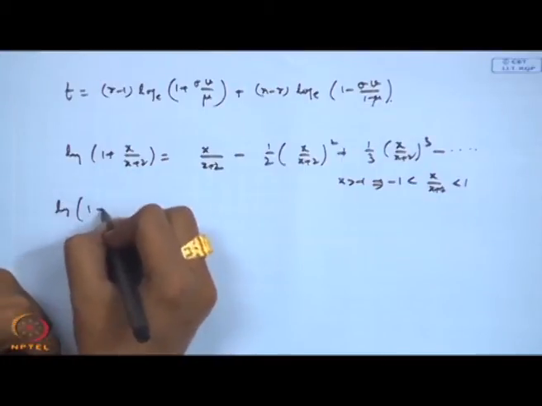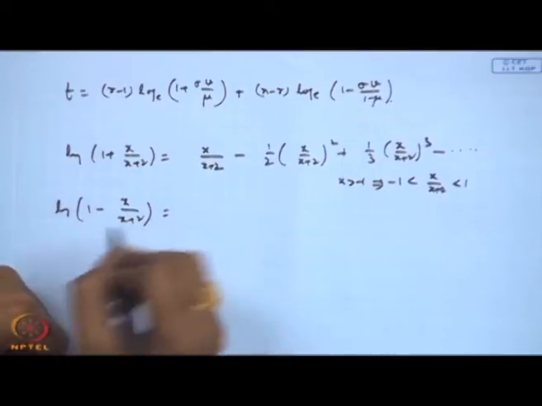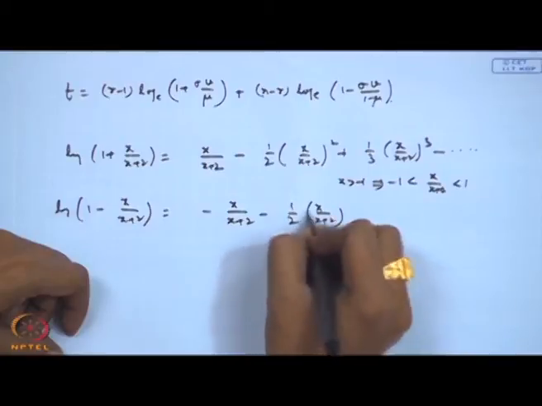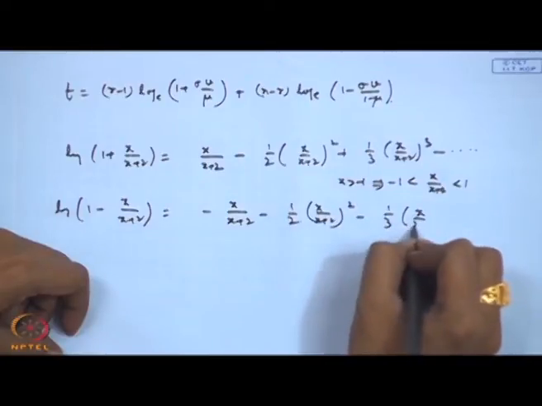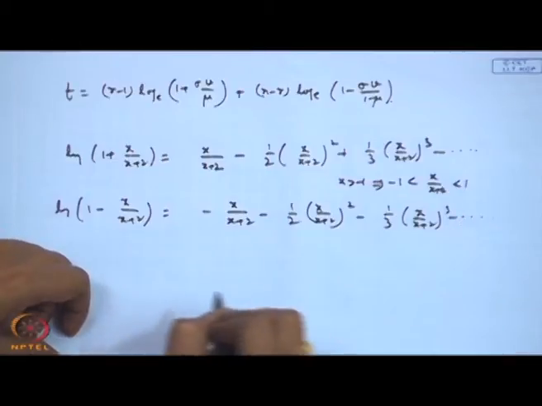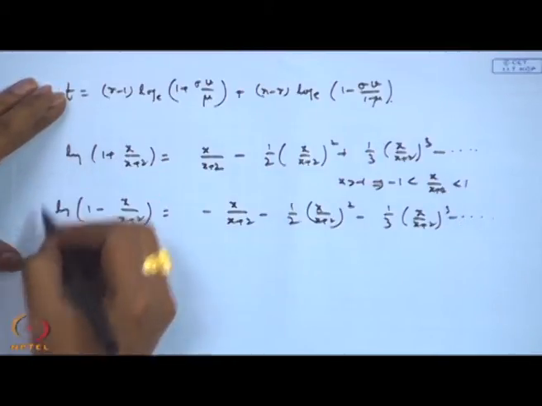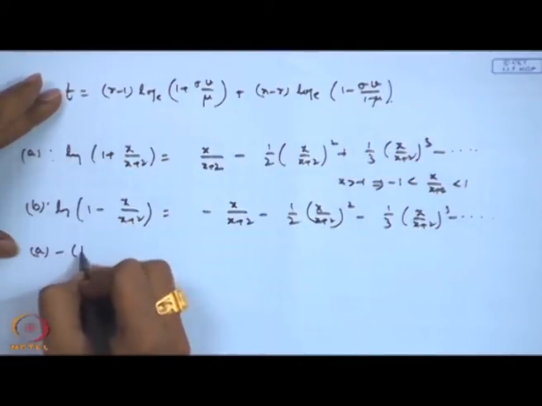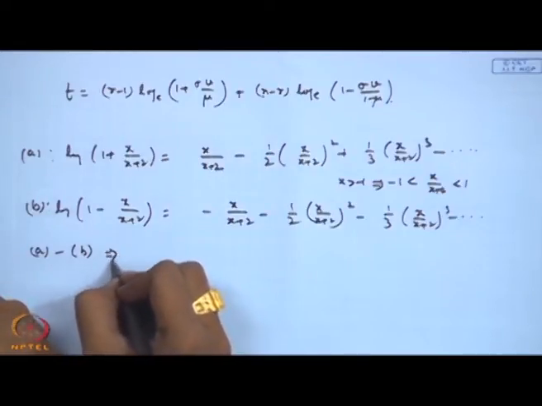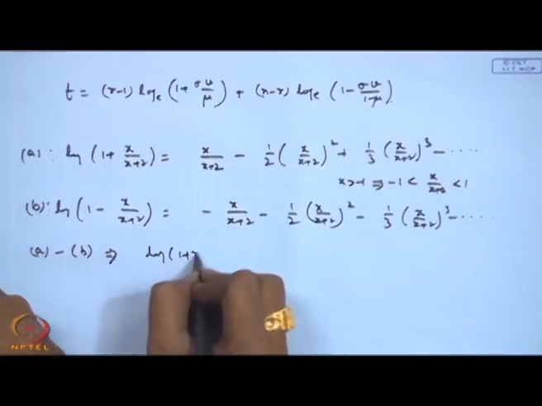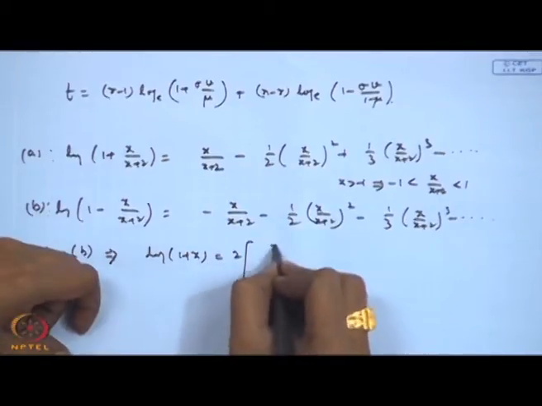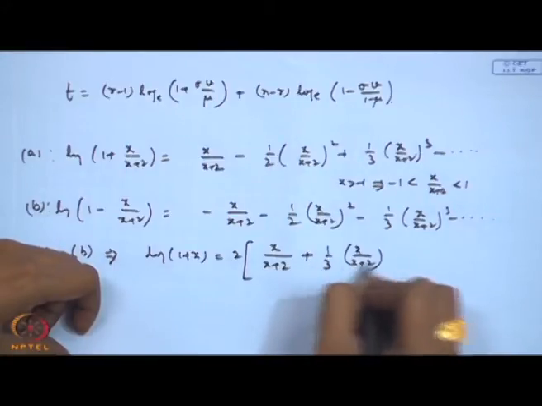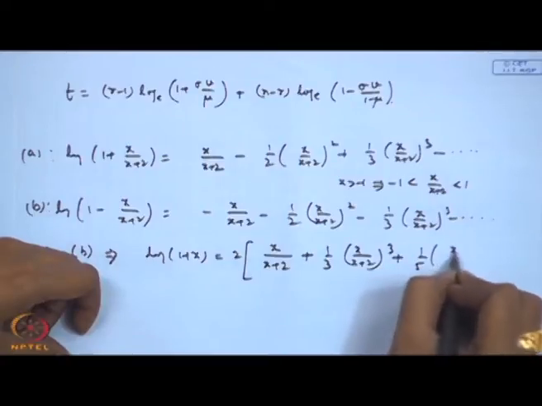Similarly, I can consider log of 1 minus x, that is becoming minus x by x plus 2 minus 1 by 2 x by x plus 2 square minus 1 by 3 x by x plus 2 cube, and so on. So, if I take the difference, let me call it A and B, then if I do A minus B, I will get log of 1 plus x equal to twice x by x plus 2 plus 1 by 3 x by x plus 2 cube plus 1 by 5 x by x plus 2 to the power 5, etc.